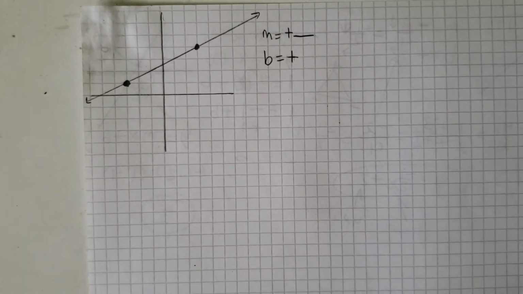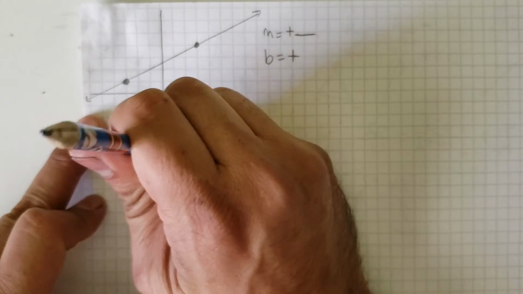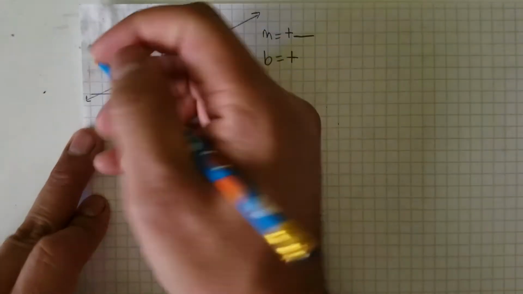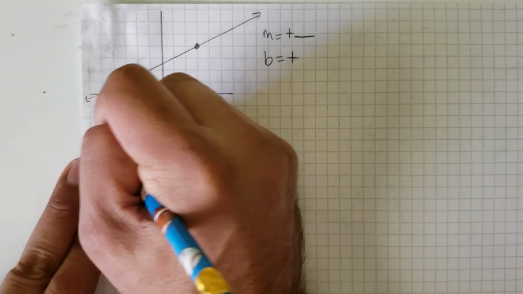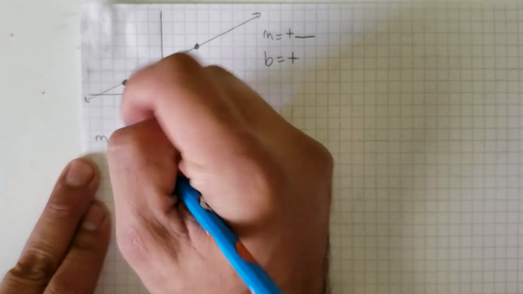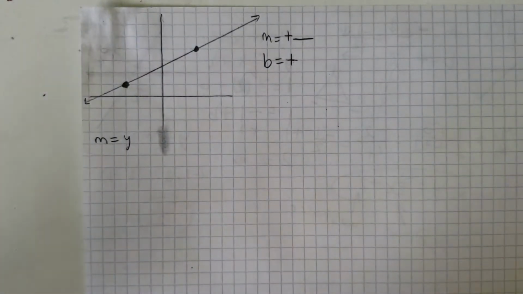All right, so I'm going to erase this a little bit down here. I'm going to put the formula for slope. Remember, the formula for slope is m equals, and let's color code this, that'll make it easier.